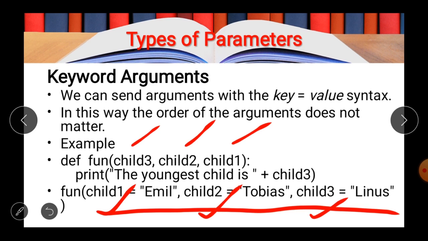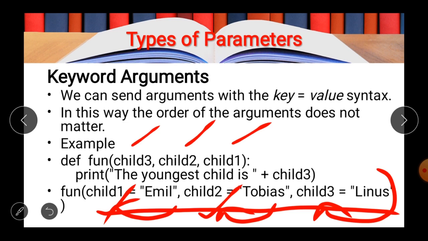So it shows that the order does not matter while you are passing the argument with the reference of the parameter in key equal to value syntax. It means while you are passing the keyword argument, you will have to write the name of the parameter. So it is clear that the name of child3 will be assigned to the variable child3, the name of child2 will be assigned to child2, and similarly the name of child1 will be assigned to child1.